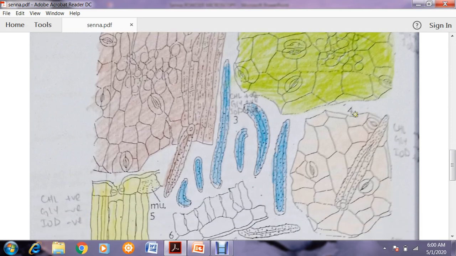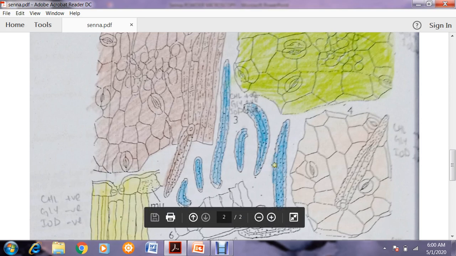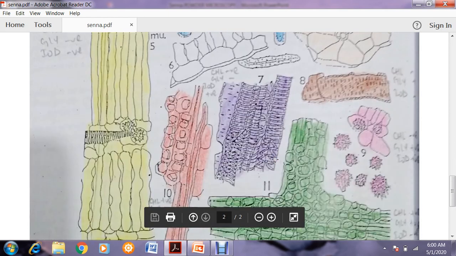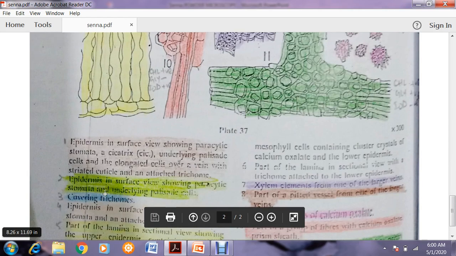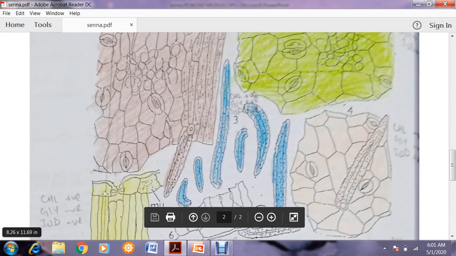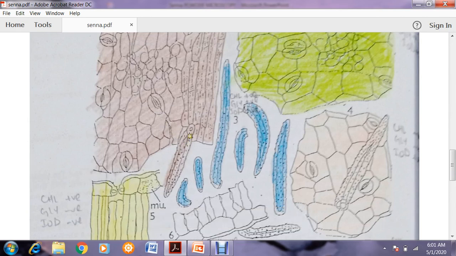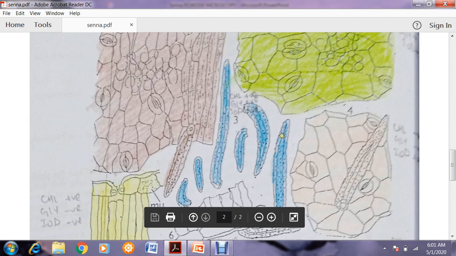Now this is the third one. You can identify it. This is covering trichomes. How can you identify it? In diagram number 1, the covering trichome is attached to the epidermis, arising from it, and here these are present as a separate entity.